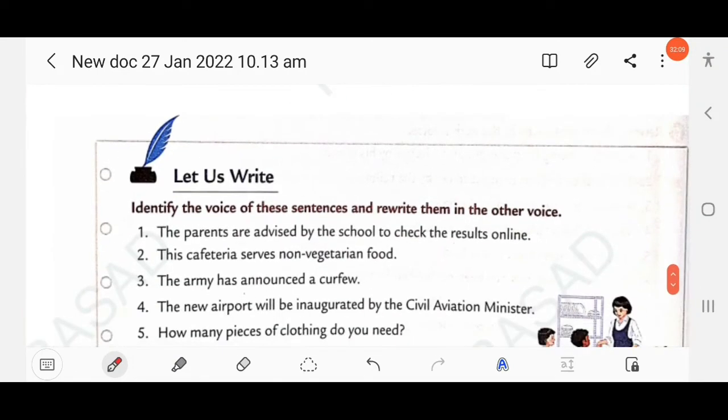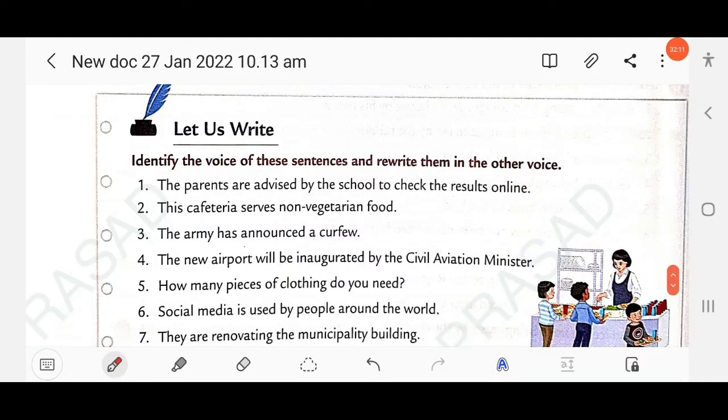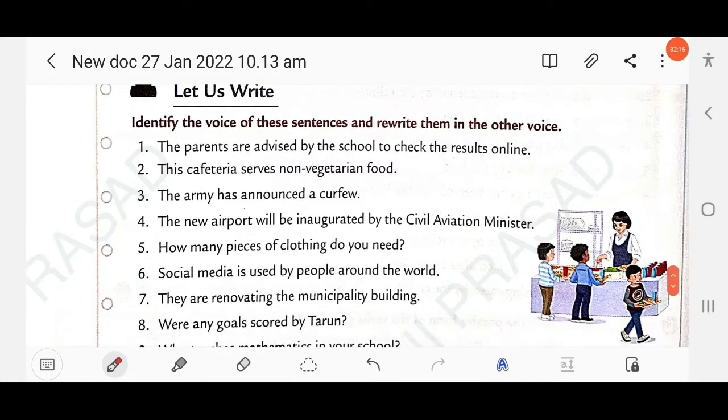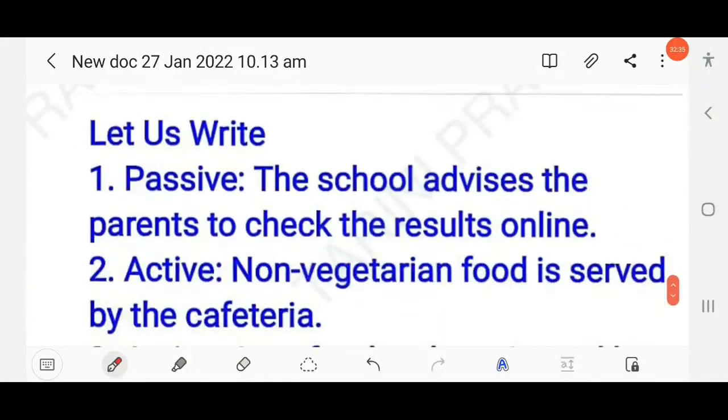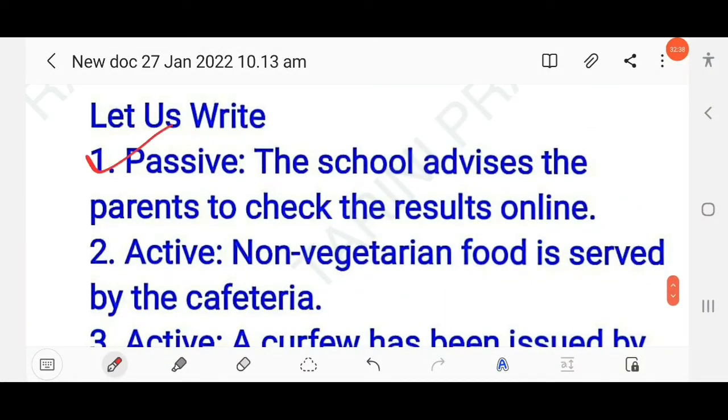Then next here, identify the voice of these sentences and rewrite them in the other voice. First you have to identify whether it is written in active or passive. The parents are advised by the school to check the results online. So here this is written in passive. By is used, and are advised, simple present is used. So here you have to first mention this is passive voice, then you have to change into active. The school advises the parents to check the results online.